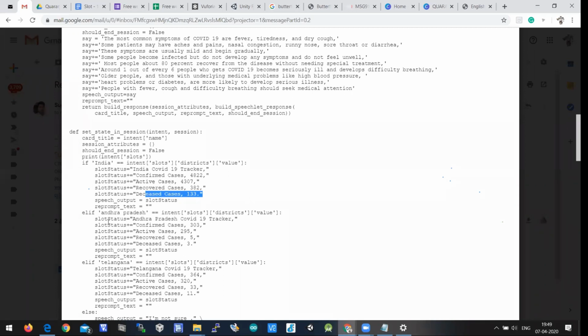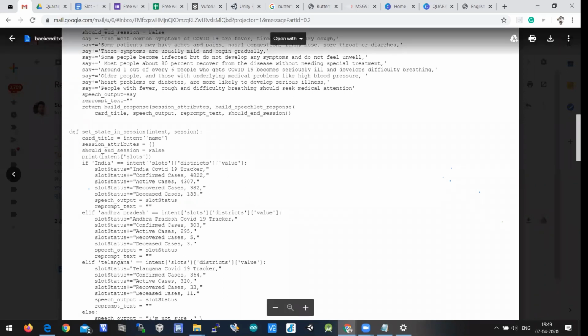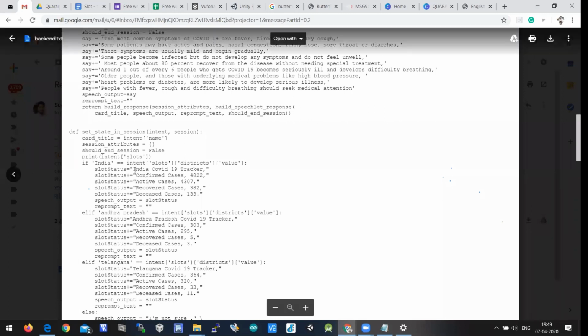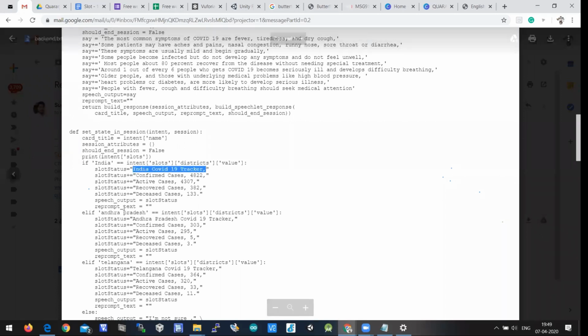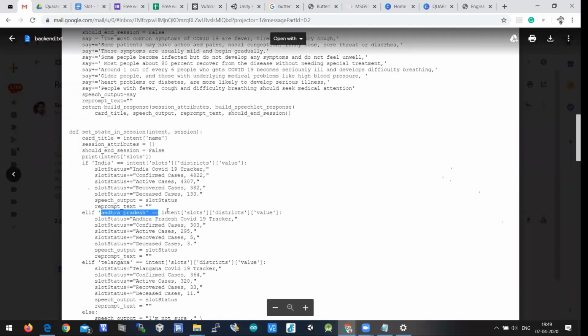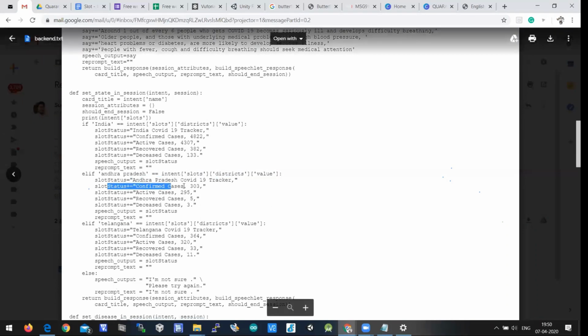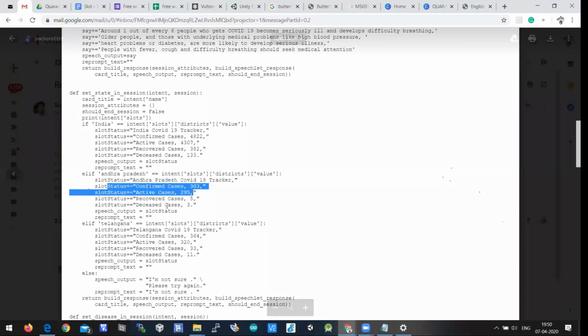So as I showed you, this is static content, which is fixed content written in the program. But in a real-time scenario, we take dynamic content from an API, and that dynamic content will be appended here and prompted. But as of now, to demonstrate in 1 hour as a demo case, we just wrote static content here. In a similar way, when the intent slot district value is Andhra Pradesh, then it is showing the respective content, and this content is returned to the function which has been called.